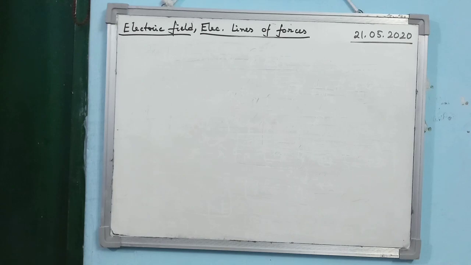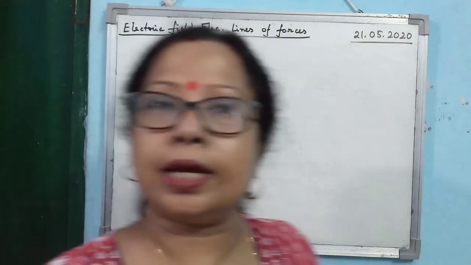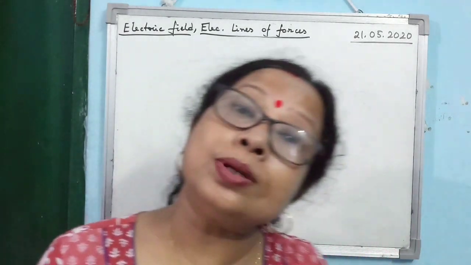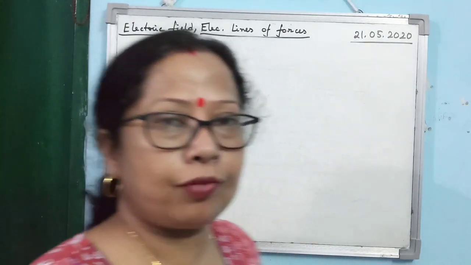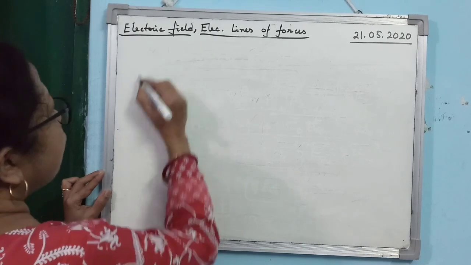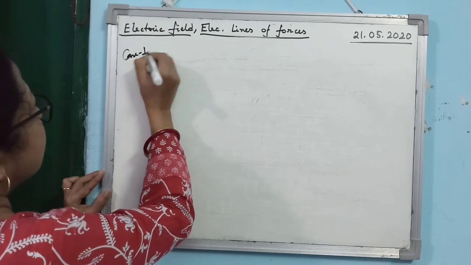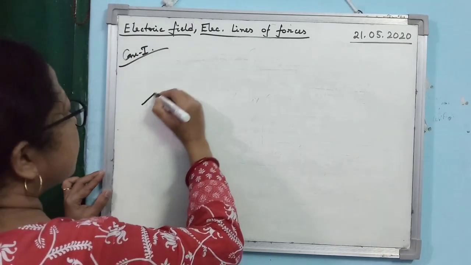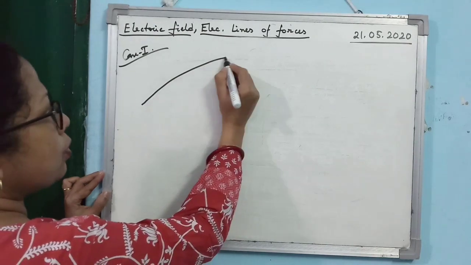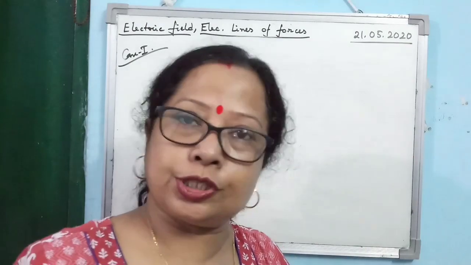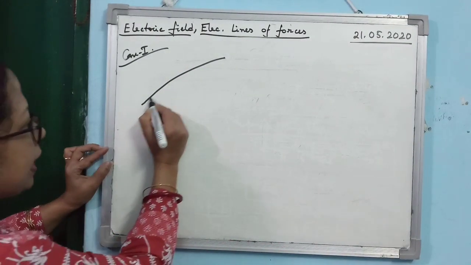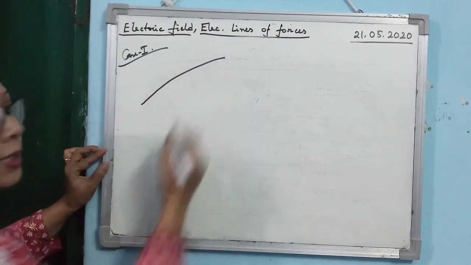Next is, instead of a discrete charge distribution, if you are having a continuous charge distribution, in that case, how do we find out the electric field intensity? Suppose the first case is that we are having the charges distributed continuously over a line. Alright, this is known as line distribution. Clear? Means at each and every point of the line, the charges are present.